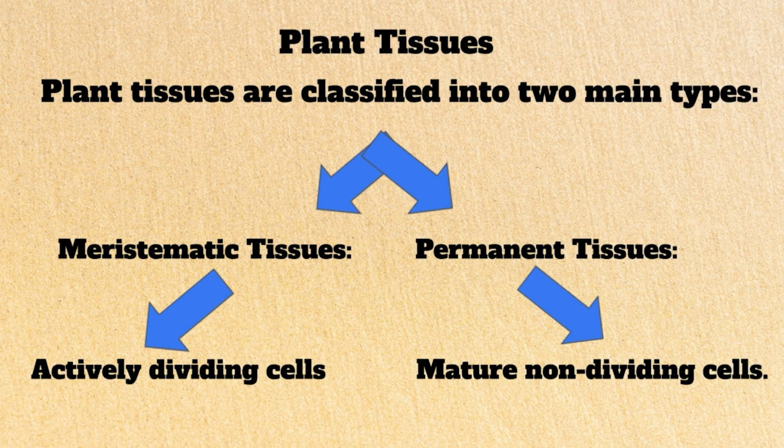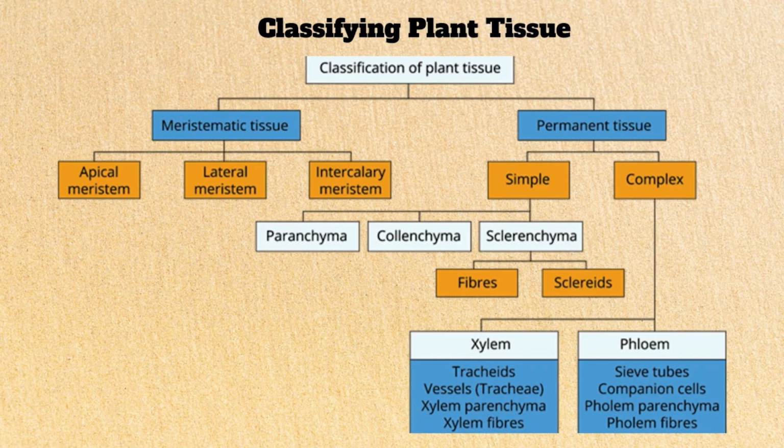Plant tissues are again classified into two main types: the meristematic tissues, which have actively dividing cells, and the permanent tissues, which have mature non-dividing cells. Coming to the classification of plant tissues, as we have already said, we have meristematic tissue and permanent tissue. The meristematic tissue is again divided into apical meristem, lateral meristem, and intercalary meristem. The permanent tissues are divided into simple and complex tissues.